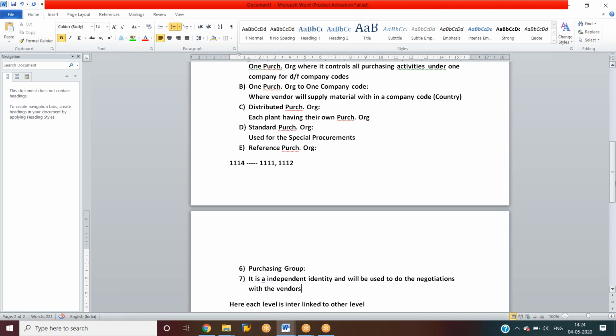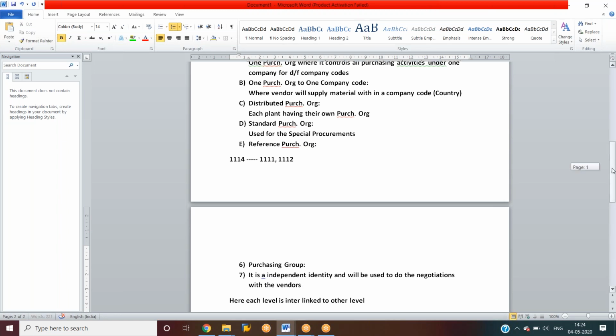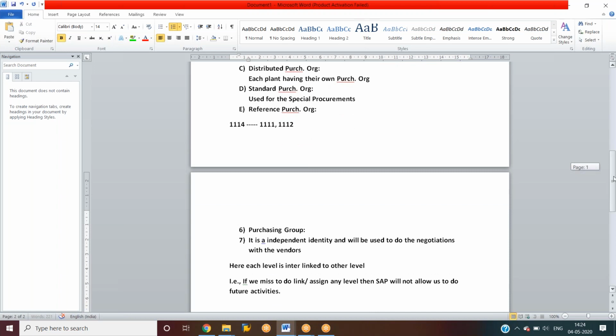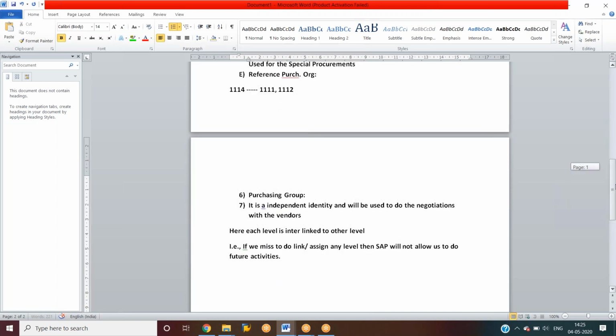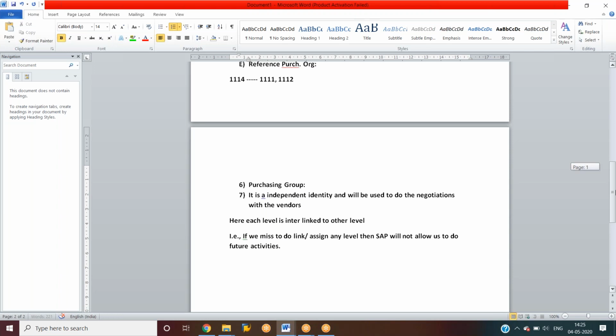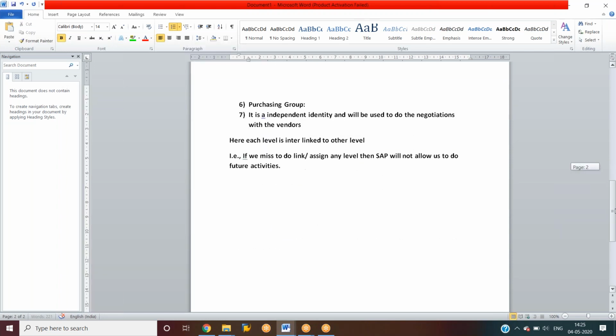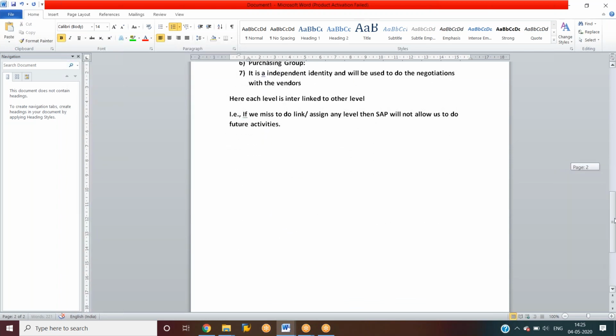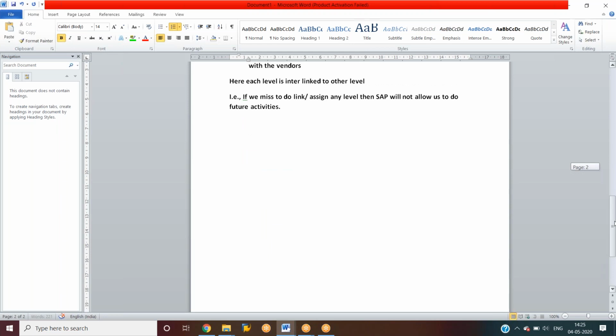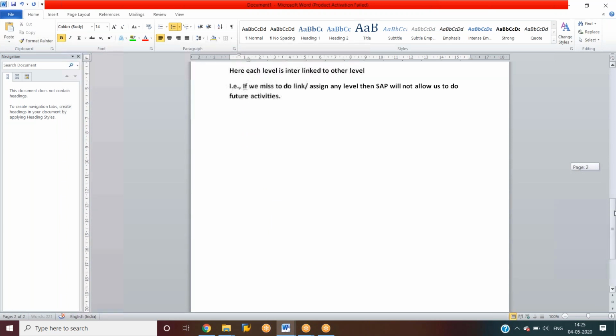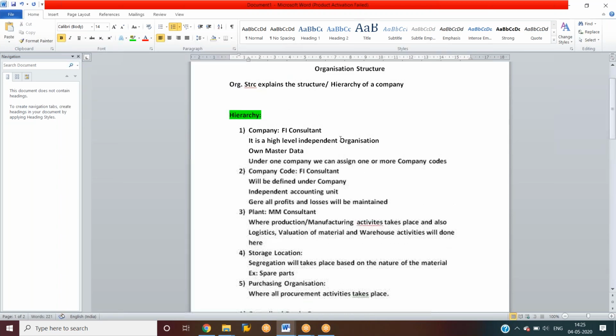Okay, so we have covered the definition side till now. Now we'll see how to configure this company code, plant, storage location, and purchasing group. We'll see one by one. So first we'll see how to create a company.